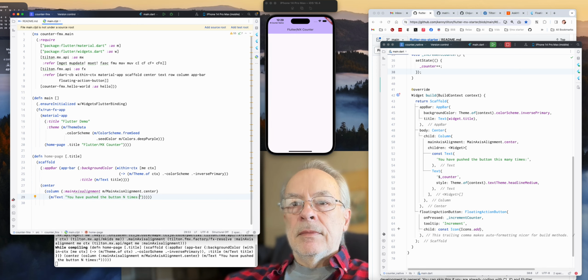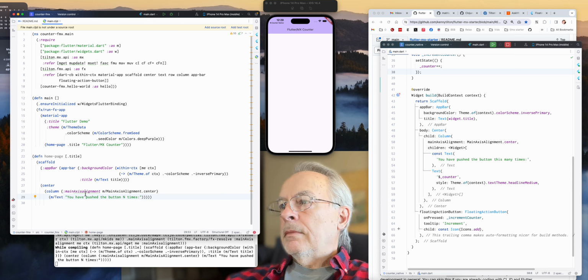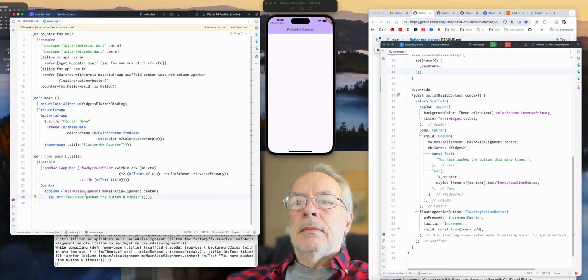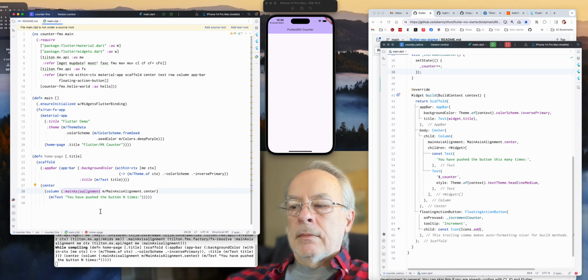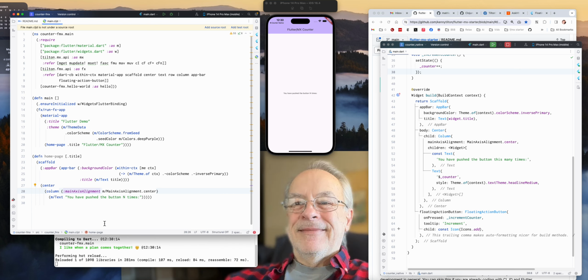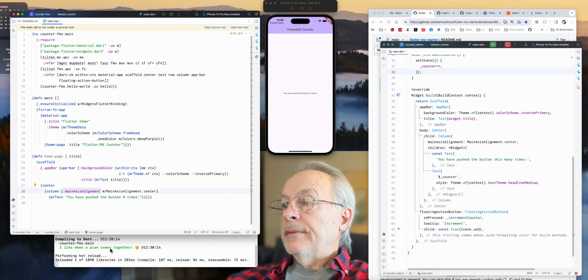Main axis alignment. That's a good example, by the way, of how our errors get caught. So it just took me an unfortunate amount of time to spot that.